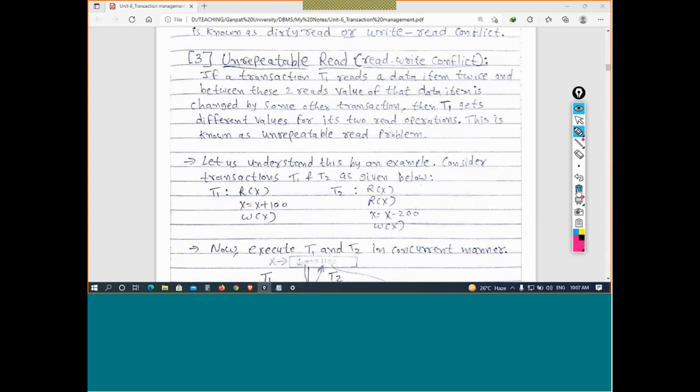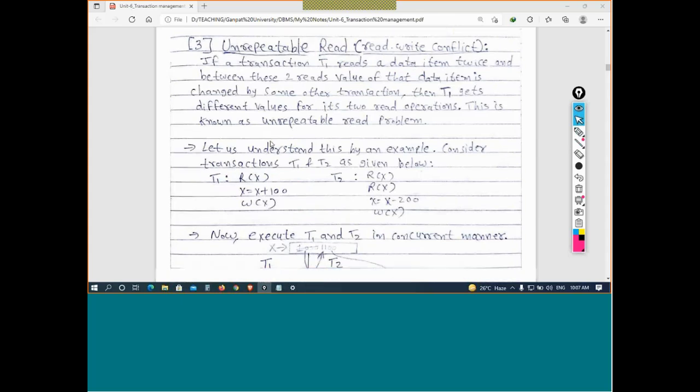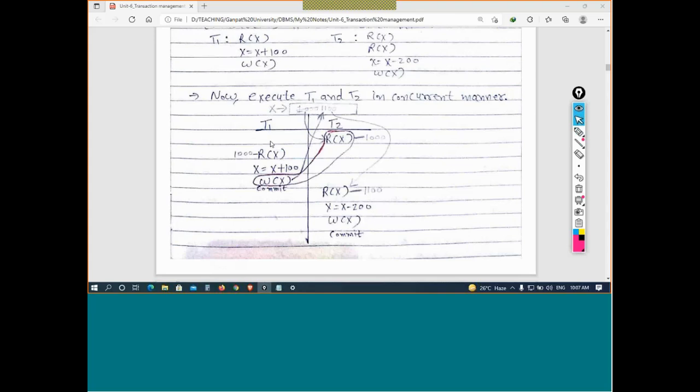Let's see. Okay, so let me quickly draw here T1 and T2. Attention, these drawbacks are very important because throughout this unit I am going to use the words dirty read problem, lost update problem, unrepeatable read problem. I am going to use this kind of words. So remember here, I will need just 2 minutes.